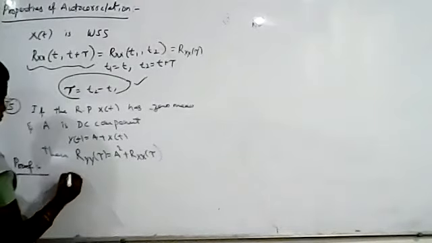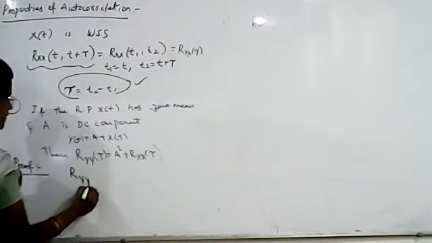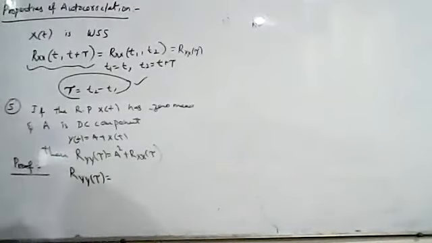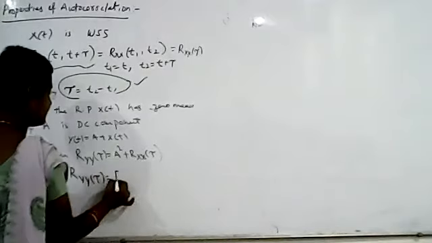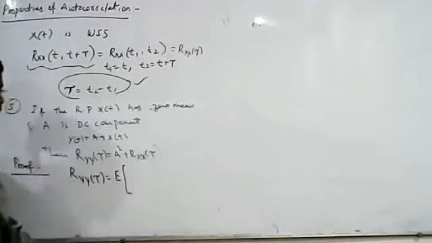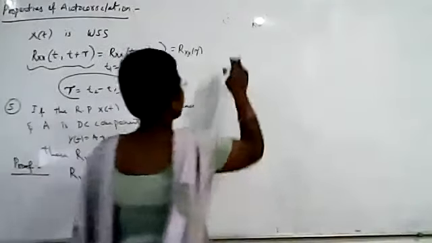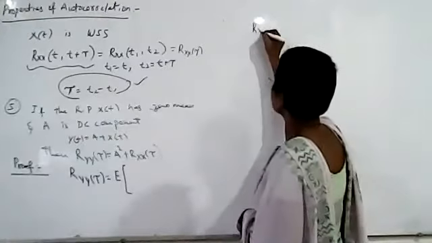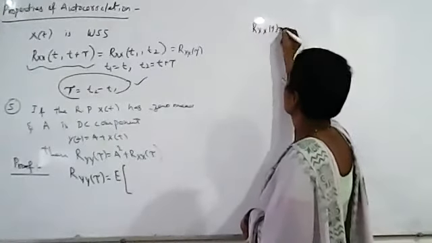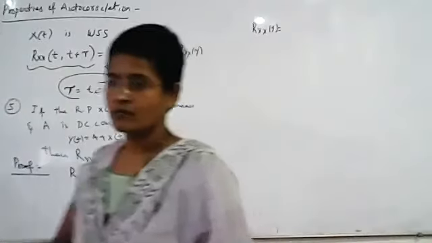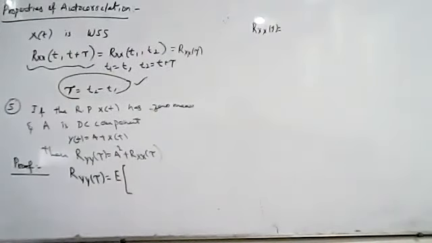Now, what is the formula for Ryy of tau? Can you tell me, students?